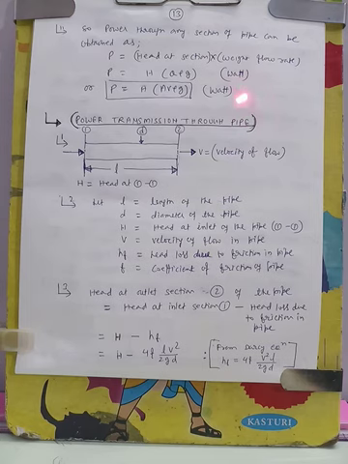Let us come to the next important article, that is the power transmission through pipe. This we have seen in the last section, power transmission through a section. Now I want to find out, that is given in your syllabus, power transmission through pipe. Suppose this is a pipe, the length of pipe is L and diameter is small d, and velocity of flow through pipe is V. Suppose this is the uniform cross section of the pipe.